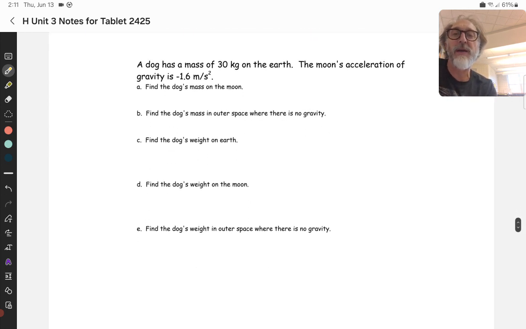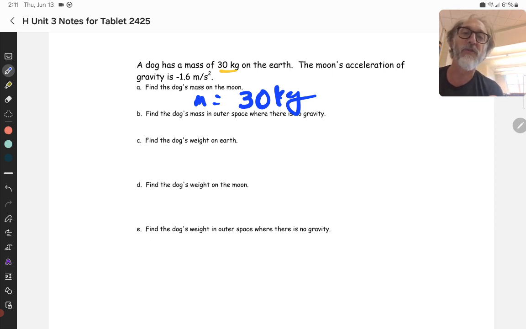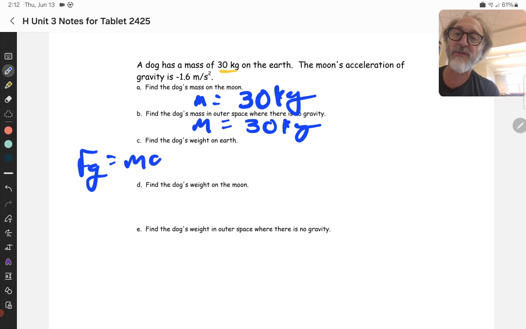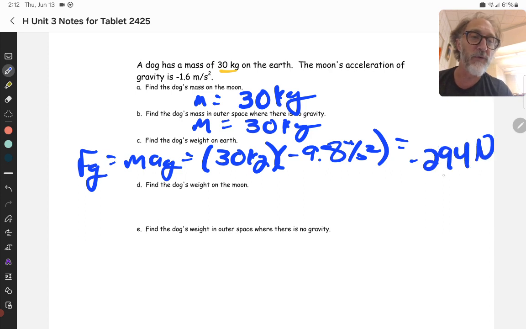So let's do an example. A dog has a mass of 30 kilograms on the Earth. The moon's acceleration of gravity is negative 1.6 meters per second squared. Find the dog's mass on the moon. Mass doesn't change. So his mass is still going to be 30 kilograms because he's still 30 kilograms worth of molecules. What's his mass in outer space where there's no gravity? Still 30 kilograms. Now, what's his weight on the Earth? Now I'm asking you for the force of gravity. So that's mass times acceleration of gravity. So the dog's mass, 30 kilograms. Acceleration of gravity, negative 9.8 meters per second squared. Multiply, you get negative 294 newtons.